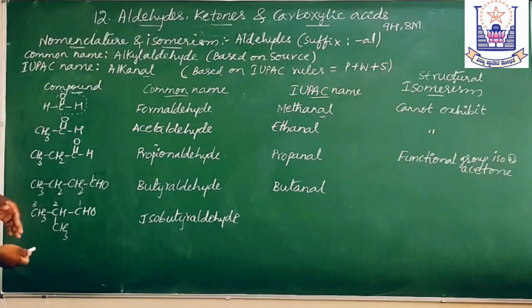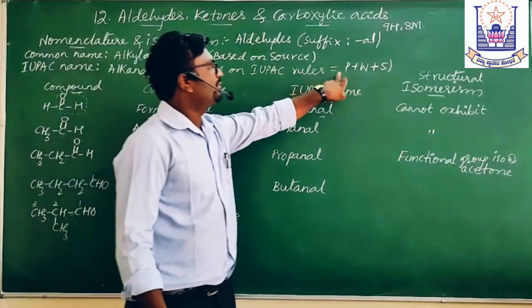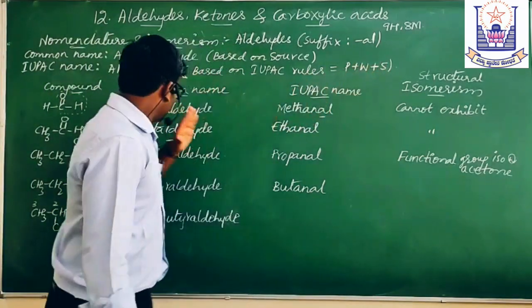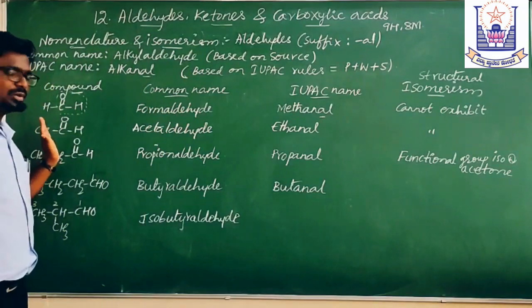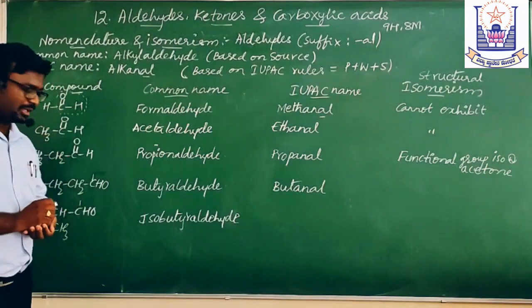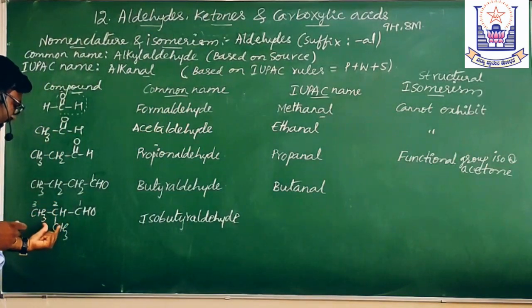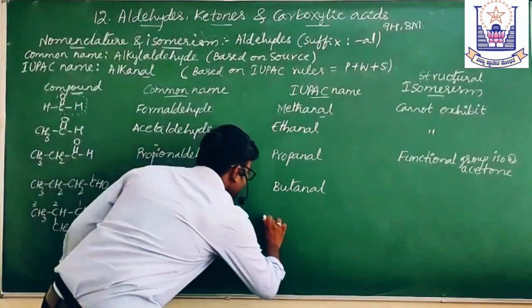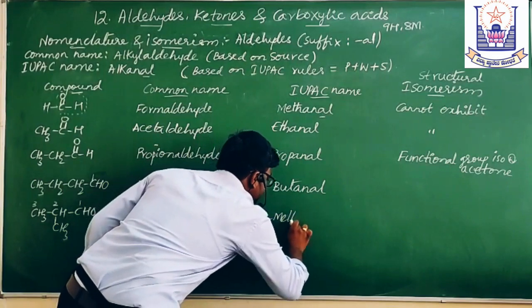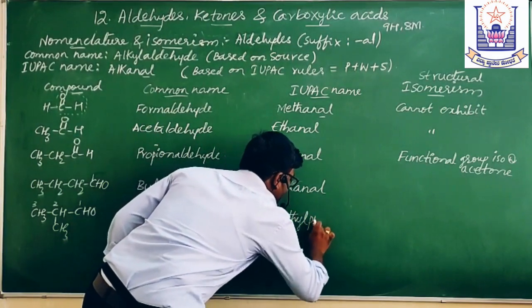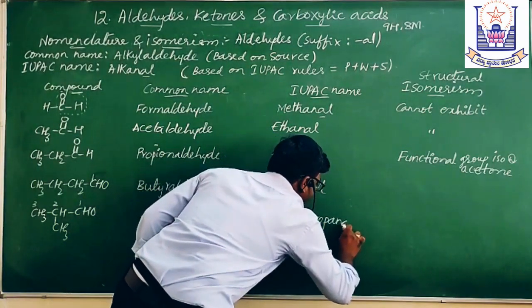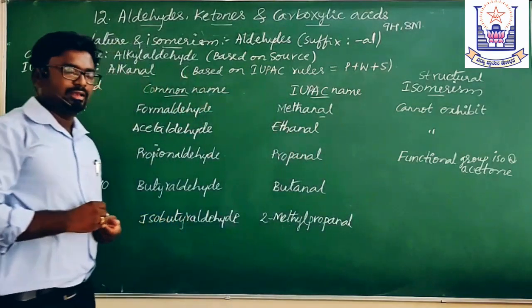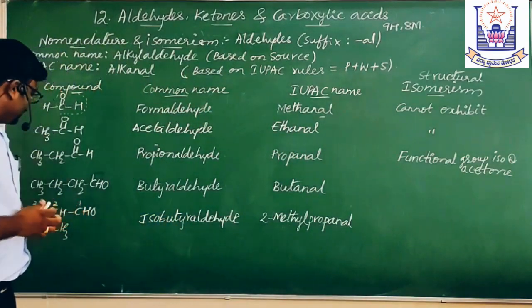You can see this sequence: prefix, word root and suffix. Yes, 2-methylpropan-1-al or simply 2-methylpropanal.